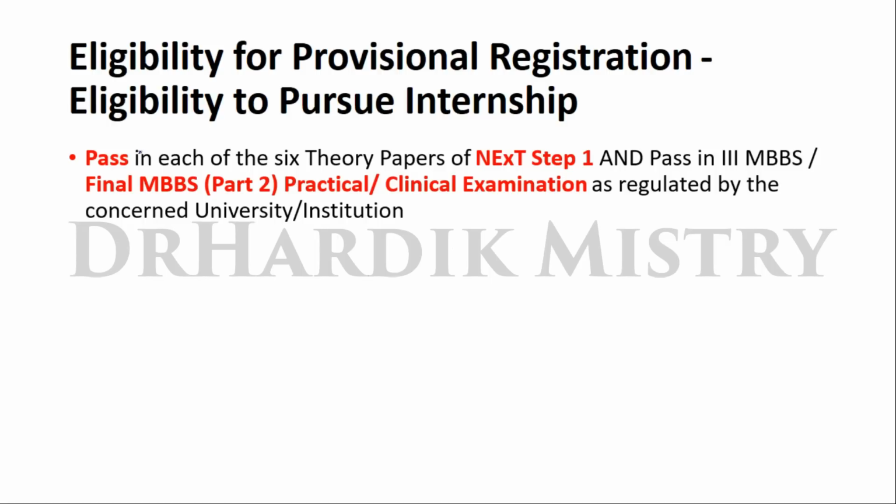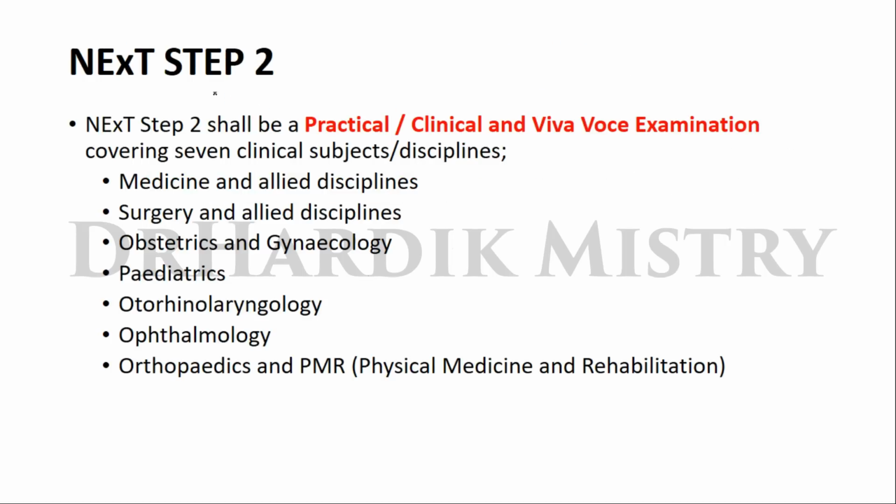The criteria for eligibility for provisional registration is to pass in each of the 6 theory papers of the NExT step 1 and pass in the 3rd MBBS final MBBS part 2 practical and clinical examinations. If you pass in both, then and only then are you eligible for the provisional registration. And once you get the provisional registration, afterwards your internship will begin. So for the provisional registration, you have to clear the NExT step 1 examination plus the practical clinical examination of the third MBBS part 2. Now once you complete your internship, you have to give the NExT step 2 examination.